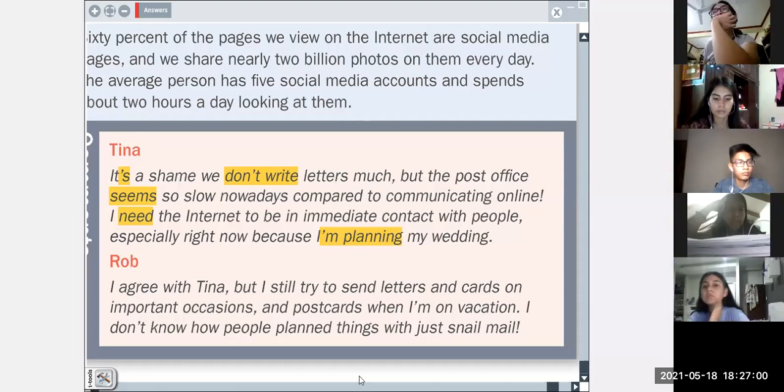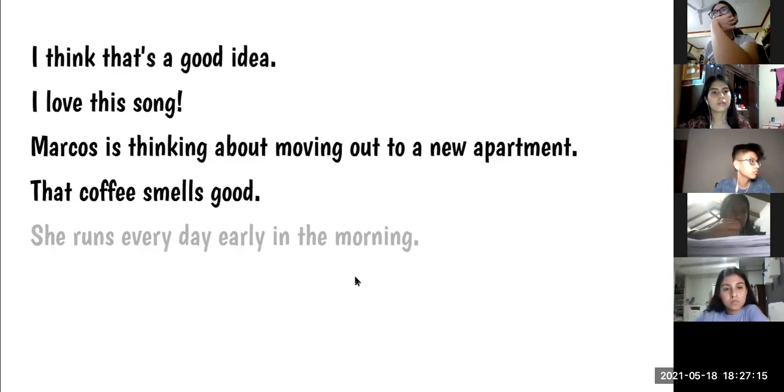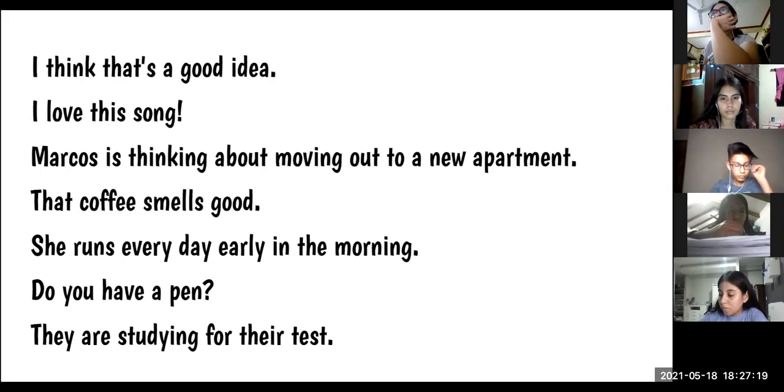No? Okay, we are going to learn about action verbs and state verbs. I want you to pay attention and to take notes, okay? Here I have some sentences, as you can see. I want you to tell me which is the verb in these sentences, okay? For example, number 1, I think that's a good idea. Which of these words is the verb?